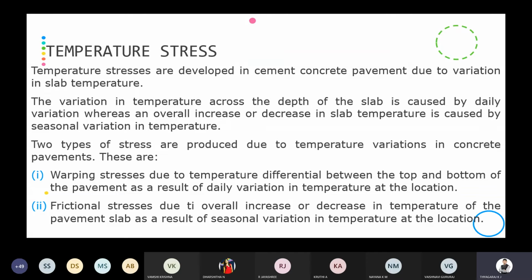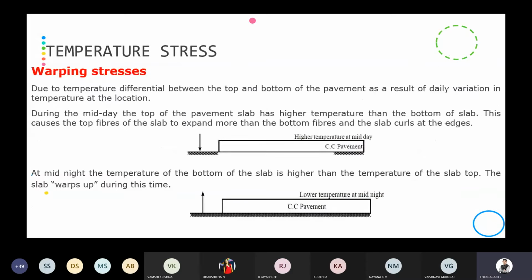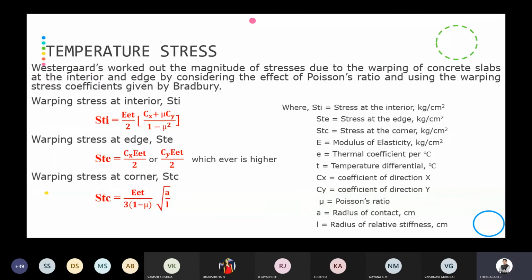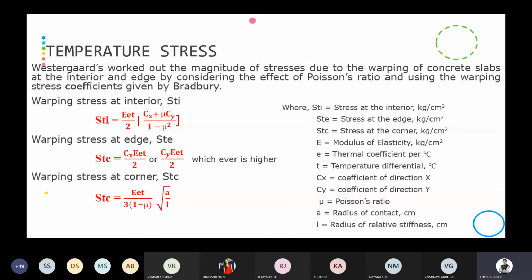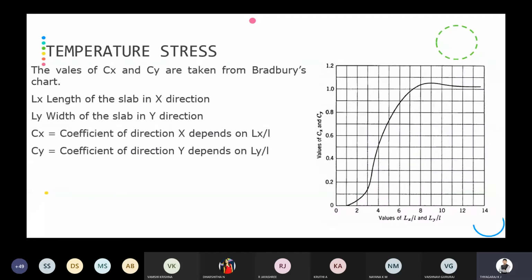A temperature differential between the top and bottom of the pavement will result in warping stresses because of the daily variation. If it is seasonal variation, frictional stresses are going to develop. During daytime, the pavement will bend downwards. During night time, the pavement bends upwards. Because of the warping stresses, the bending action of the slab develops interior stress, edge stress, and corner stress.